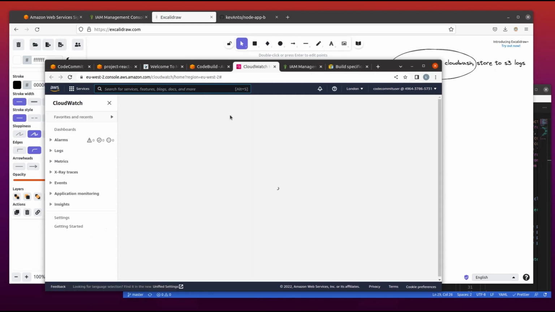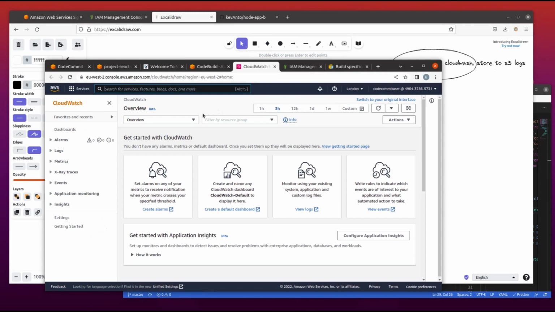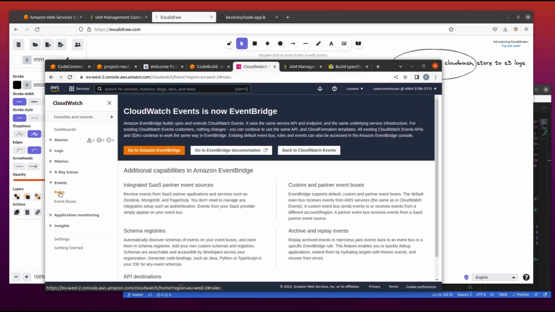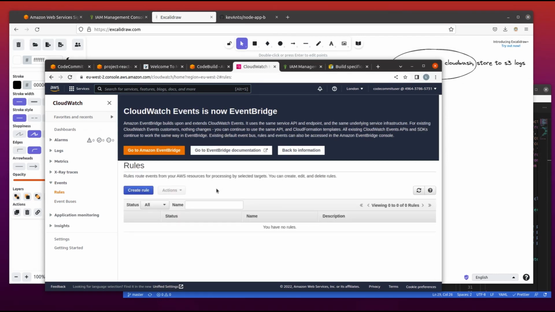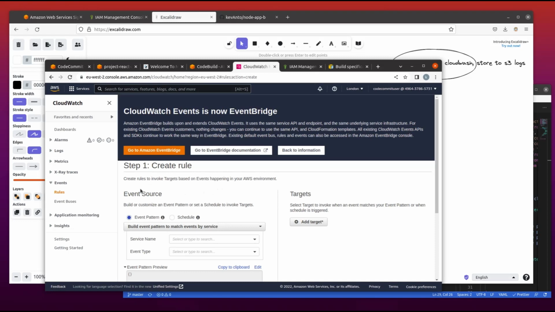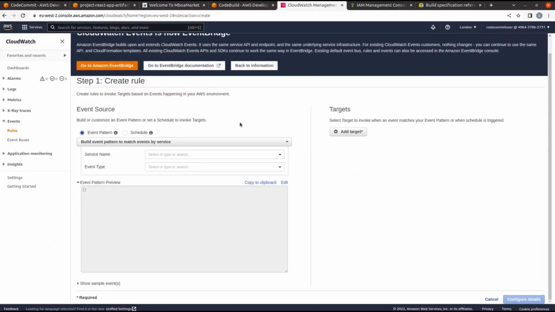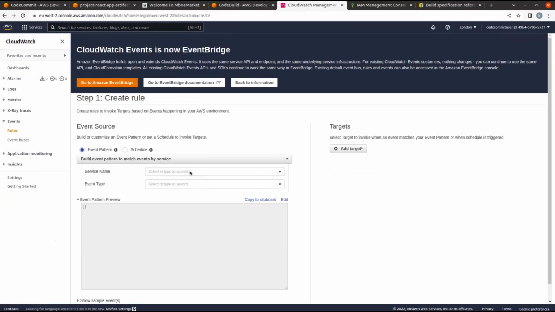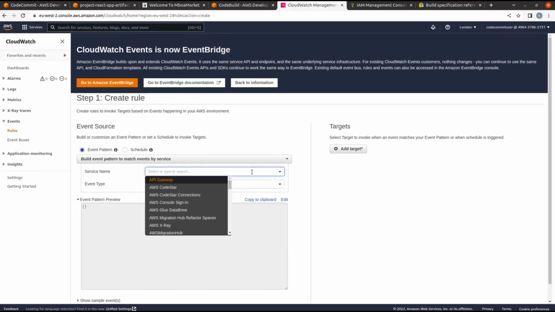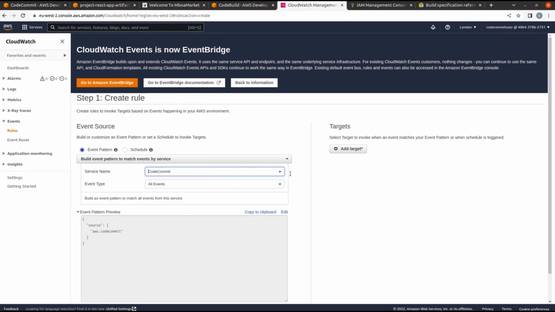Once on CloudWatch, let's go under Events. We create a rule. Create rule, event source and target. Let's have CodeCommit as our source, since it is there that our code is present. Let's select CodeCommit. And once there is an event on CodeCommit, where should it target? CodeBuild.